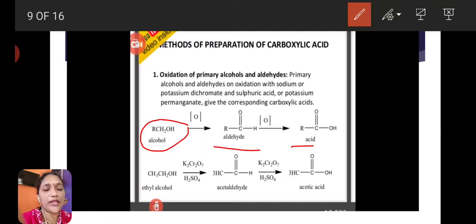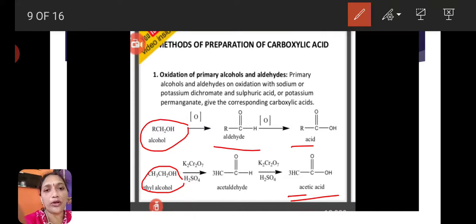Okay, here an example reaction is there. Here CH3CH2OH is there. This is the ethyl alcohol. Ethyl alcohol undergoes oxidation with potassium permanganate in presence of sulfuric acid and gives acetaldehyde, CH3CHO. This acetaldehyde again undergoes oxidation reaction with potassium dichromate in presence of sulfuric acid and gives acetic acid. Okay, this is the continuation reaction.